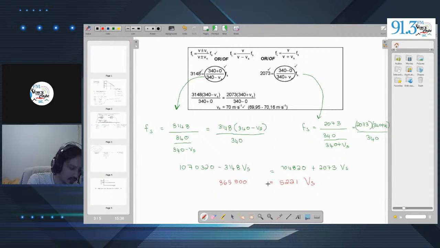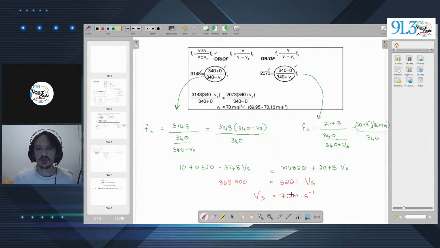365,500 divided by 5221, right? And this gives me a value of Vs equal to 70 meters per second. And there we go. That's how you go about solving this problem.